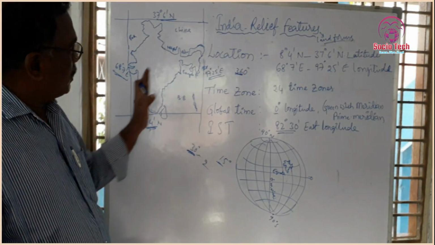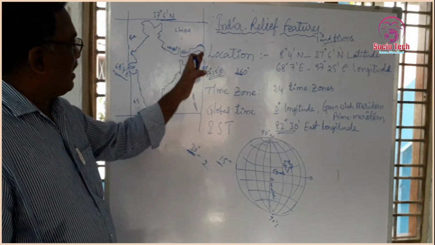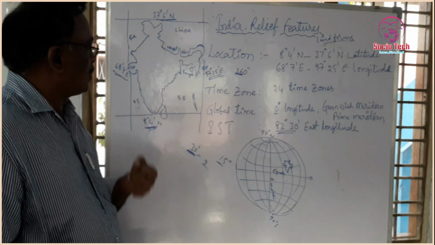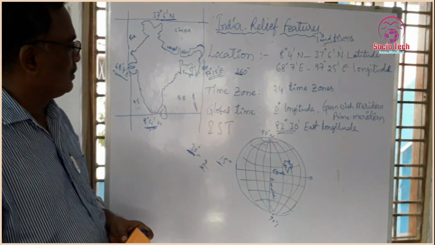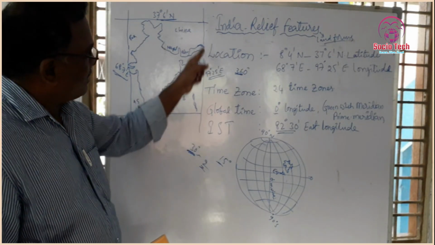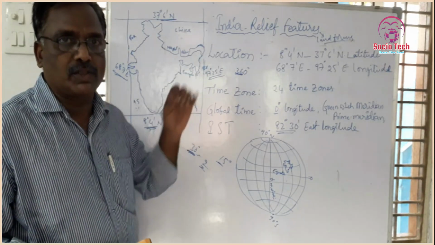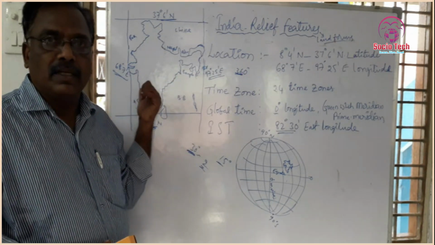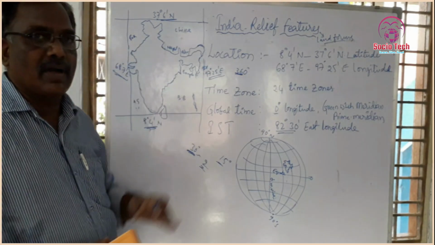So in the east part of India the sun rises first. At the same time, in the west part of India, Dwarka in Gujarat, the sun rises 2 hours late. That means when the sun is rising in the east, it is early morning, 6 o'clock there. But in Gujarat it is not 6 o'clock. Why? Because the sun is not rising.